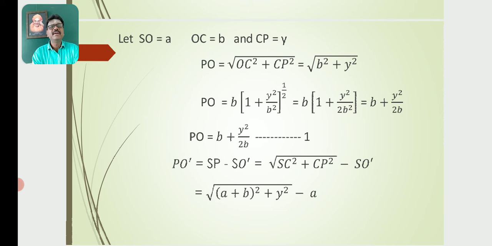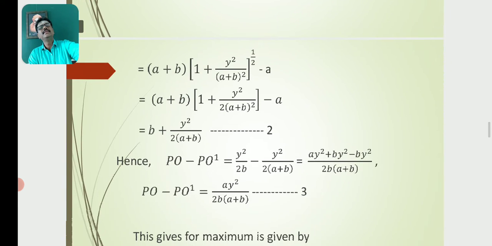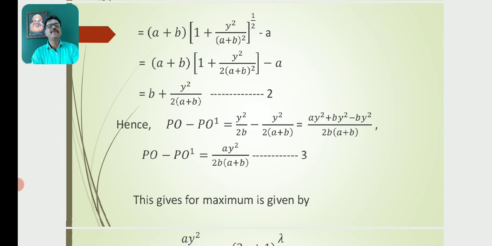So further, this is equal to root of (A plus B) whole square plus Y square, minus A. Then A plus B can be taken as the common factor, so we will get (A plus B) into 1 plus Y square by (A plus B) whole square, whole to the power of 1 by 2, minus A. Further, this can be written as (A plus B) into 1 plus Y square by 2 (A plus B) whole square, minus A. Then this is equal to B plus Y square by 2 (A plus B). Let this be equation number 2.